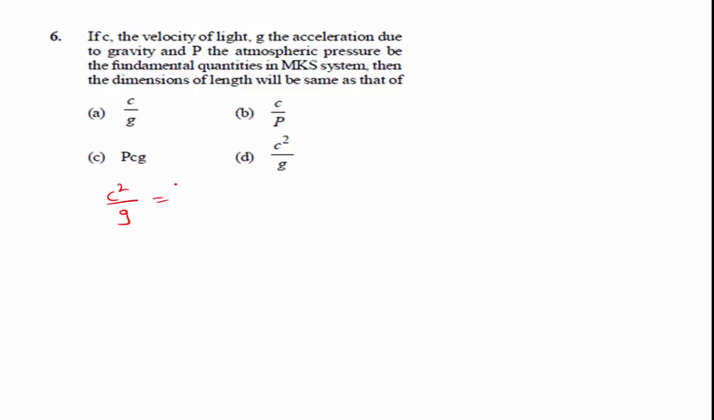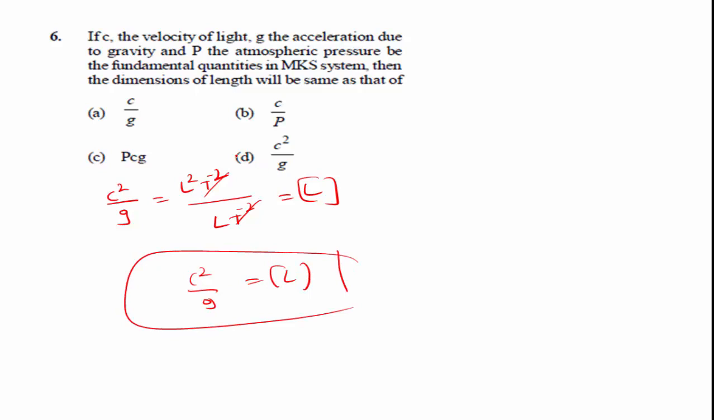Because c square divided by g is velocity of light, the dimension formula of c square by g is L square t to the power of minus 2 divided by L into t to the power of minus 2, and L square by L is L. The dimension of length will be the same as that of c square divided by g, which is L. Option D is the right answer.